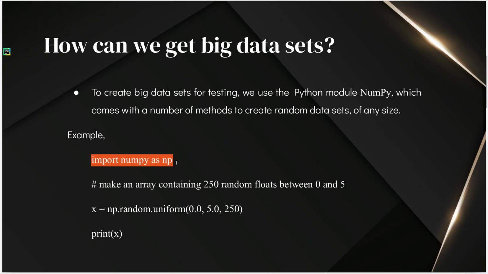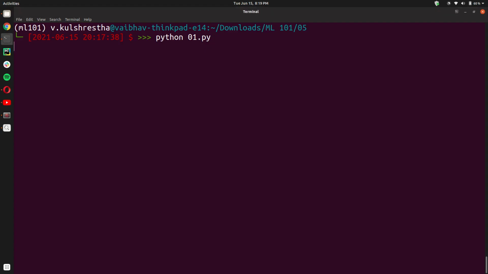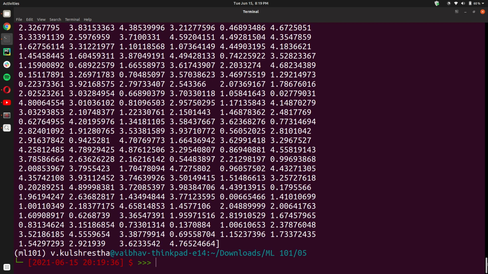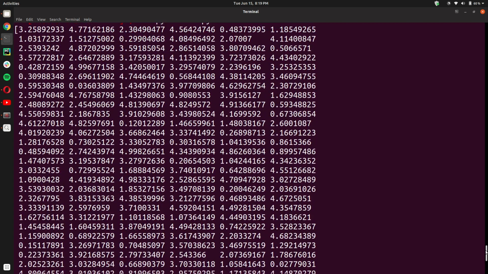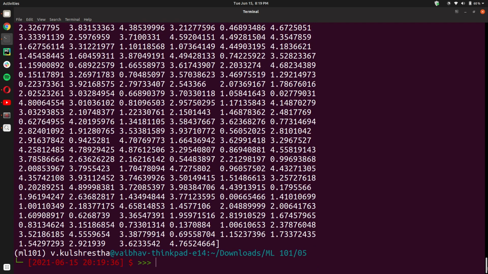First of all, import the NumPy library. Then to create the random dataset, you call the uniform function from the random sub package of the NumPy module, and you pass it 3 values: the from, to, and the number of values that you want in your array. Okay, so let us see. Yeah, so as you can see, I got a lot of random values, and if you count them all, it will come out to 250. Trust me on this.